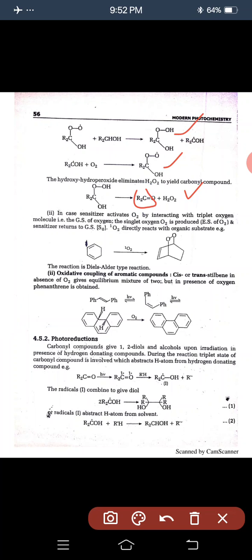Second point, the sensitizer activates O2 by interacting with triplet oxygen, the ground state of oxygen. Singlet oxygen, the excited state of O2, is produced, and the sensitizer returns to ground state S0. Singlet oxygen directly reacts with the organic substrate.